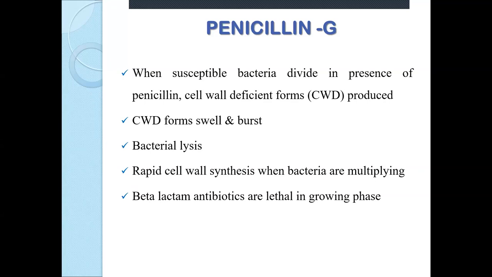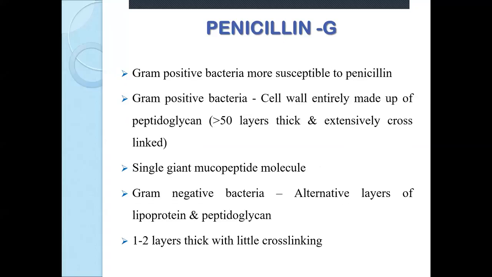Now, one characteristic of penicillin is that it is rapidly acting and highly effective. Why is this taking place? Because rapid cell wall synthesis occurs when bacteria are multiplying. In other words, when you give penicillin, it acts on highly multiplying organisms. So it is responsible for killing a large number of organisms present in the human body. So it is a highly effective drug since a long time. So these drugs are lethal in the growing phase.